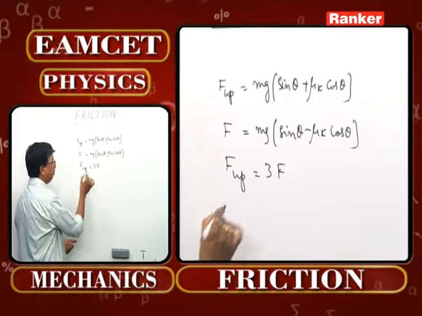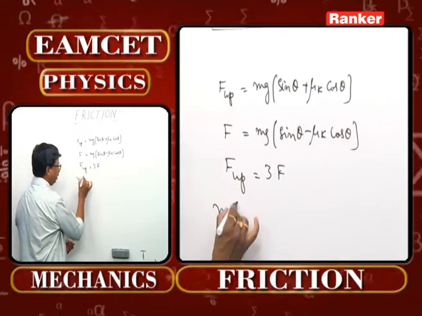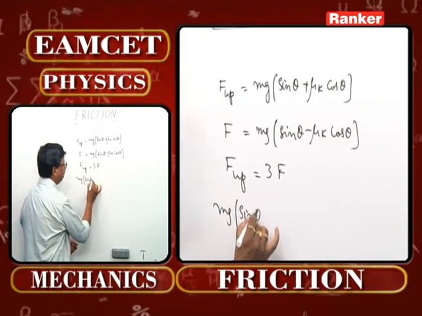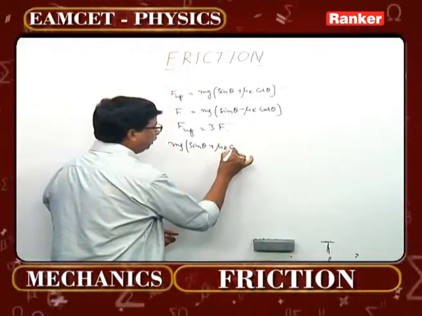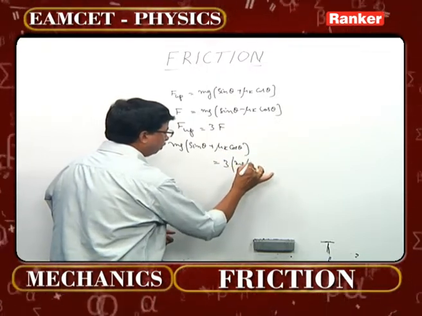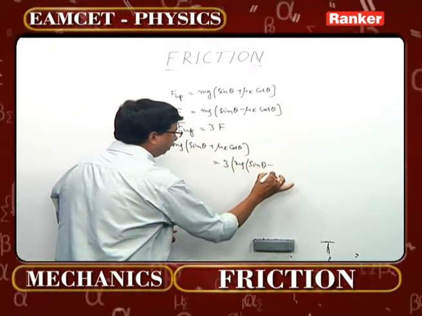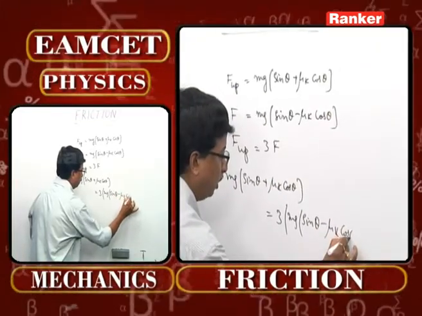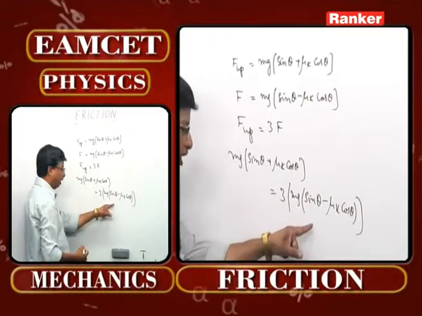Come on, equate them now. If you write mg into sin theta plus mu k cos theta, that is now going to be 3 times mg into sin theta minus mu k cos theta. That is the formula we are having here.